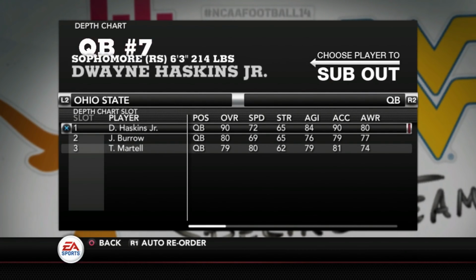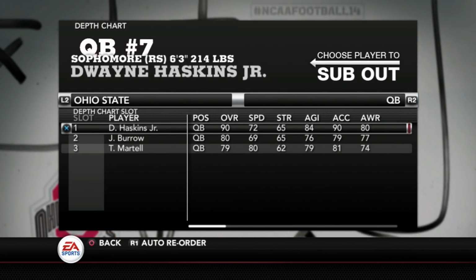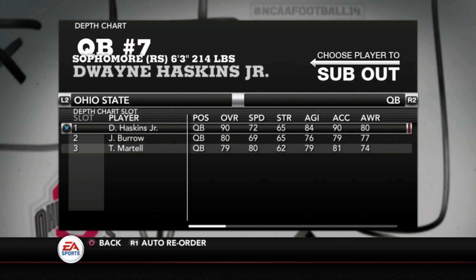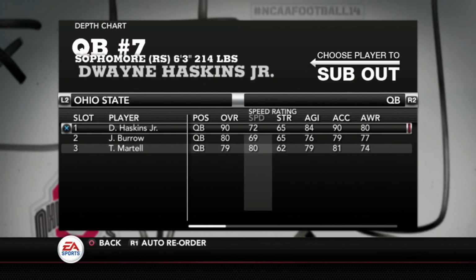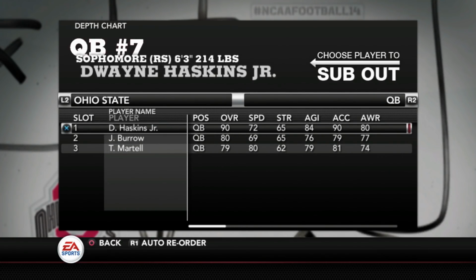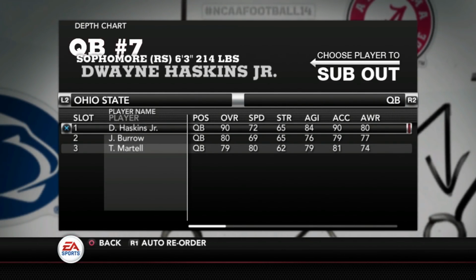Now we got our 90. Dwayne Haskins Jr., a 90 overall, you know, a good runner. And I had to base this off of the only 40 time I could find. So his rating came out at 72. So if you guys have a link to anything that would show him running a faster 40 time, and I don't know what 72 comes out to be, maybe like a 4.7 or something like that.